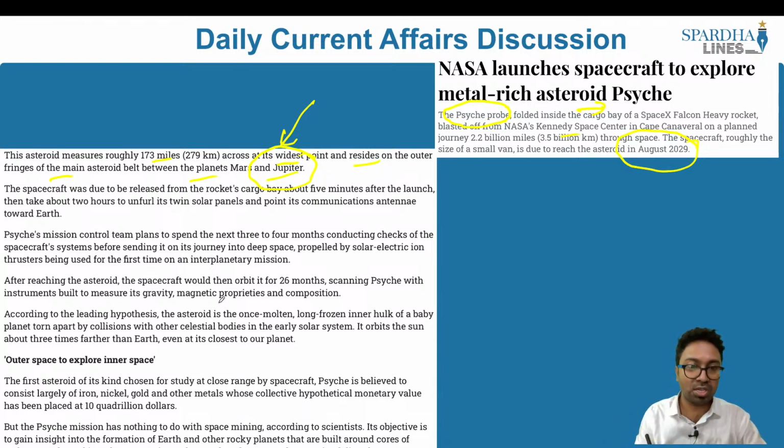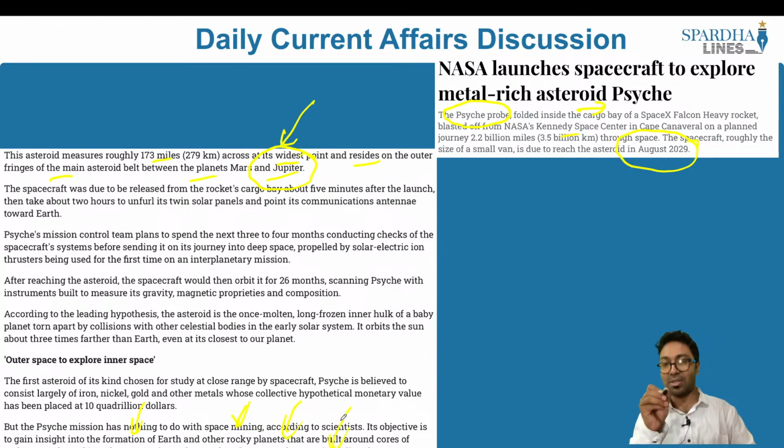So the Psyche mission has nothing to do with space mining. Its objective is to gain insight into the formation of the Earth and other rocky planets that are built around cores of molten metal. Earth's molten center is too deep and too hot to be examined directly, which is why they have taken up this mission. So basically this is a mission to study asteroid Psyche. This is what we have to understand with respect to this article.